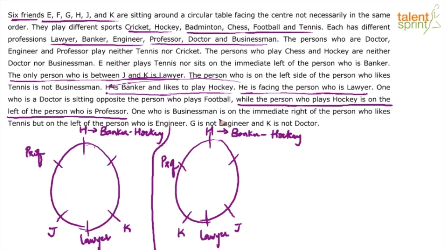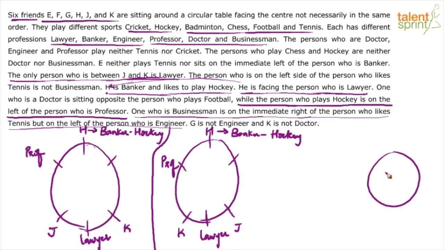Then one who is businessman is on the immediate right of the person who likes tennis, but on the left of the person who is engineer. G is not engineer and K is not doctor. Okay, so what else shall we use? Try to use this. One who is businessman is on the immediate right of the person who likes tennis, but on the left of the person who is engineer. So what does it mean? Businessman is on the right of tennis player, but on the left of engineer.